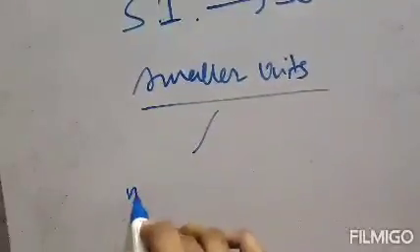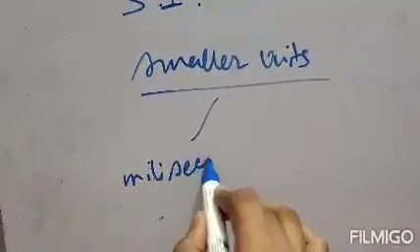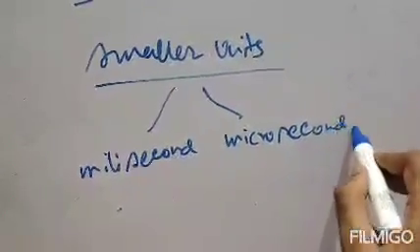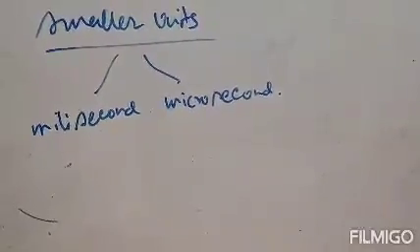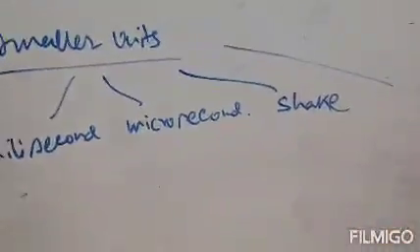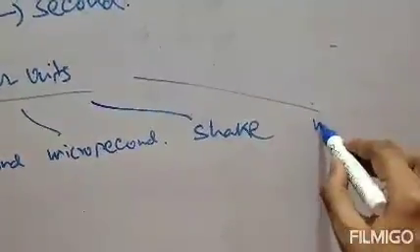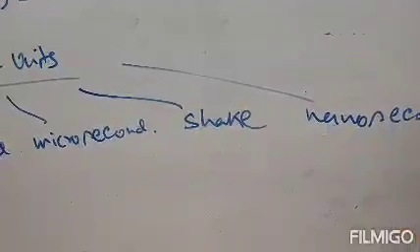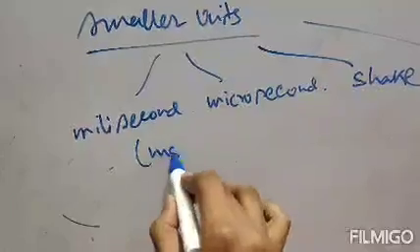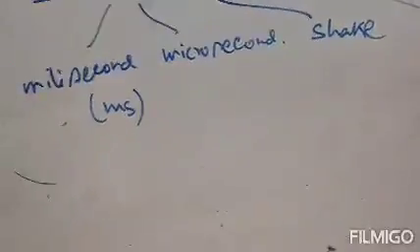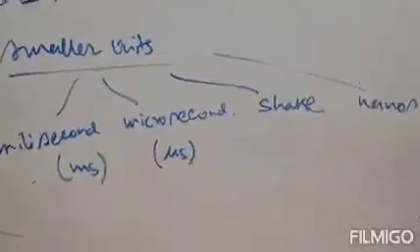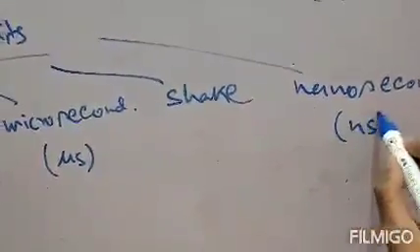One is your millisecond, another one is your microsecond, the third one is your shake and the fourth one is your nanosecond. Now millisecond is expressed as ms. Microsecond is expressed as µs. Shake is represented as shake, as it is, and nanosecond is represented as ns.